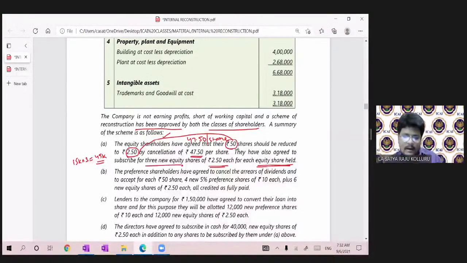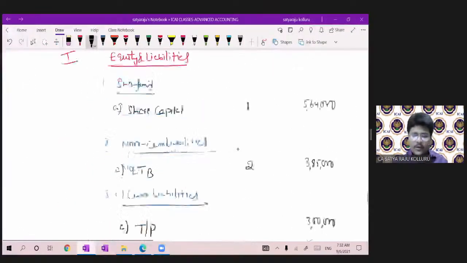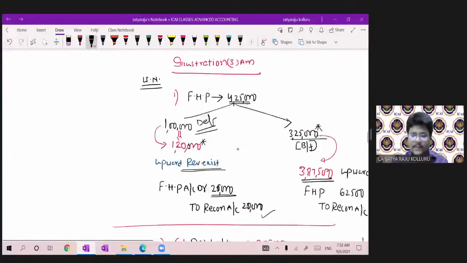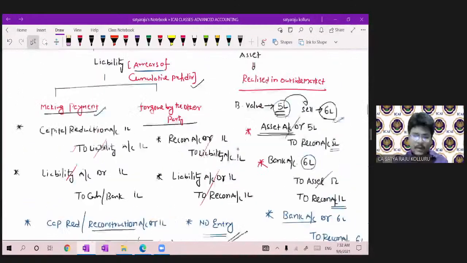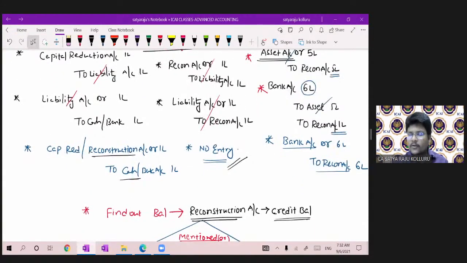Now let me read point number B. The preference shareholders have agreed to cancel the arrears of dividend. First, arrears of dividend is an unrecorded liability. If any arrears of dividend was foregone, sacrificed by the other party, then what is the journal entry, friends? Arrears of cumulative preference dividend liability foregone by the other party, no entry.